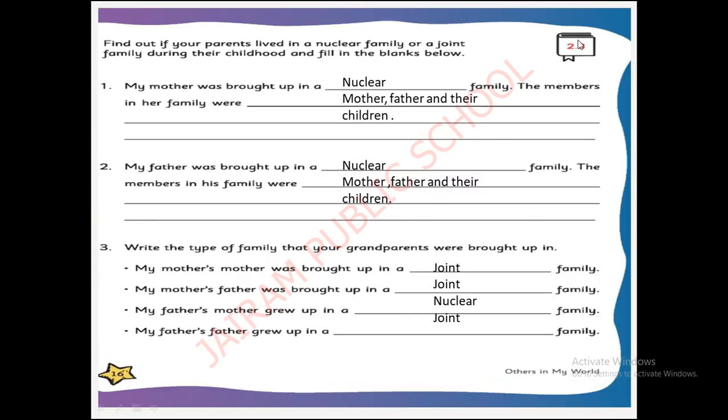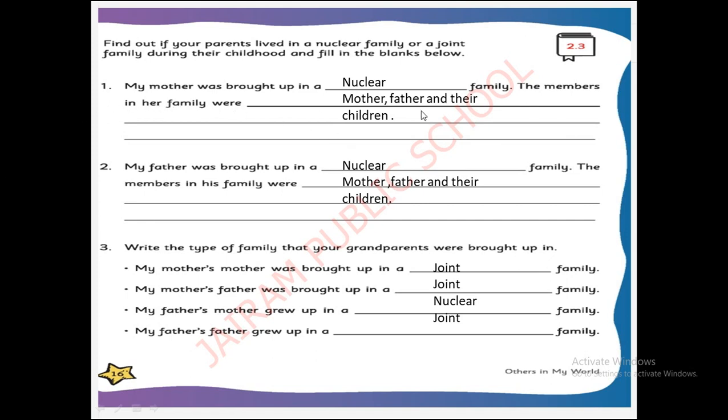See in the next page, this is exercise 2.3. In this, you should ask your mother and father and your grandparents, I told. Yes. In this, find out if your parents lived in a nuclear family or a joint family during their childhood and fill in the blanks below. This is for mother. My mother was brought up in a dash family. This is an example we have given you. You have to ask your mother which family they belong to, whether nuclear family or joint family.